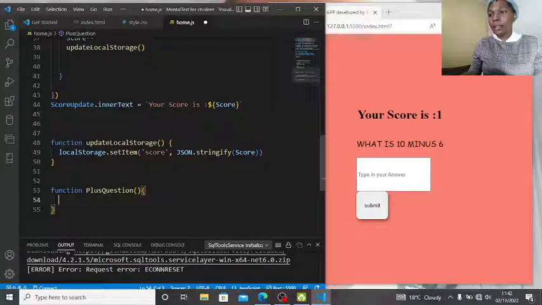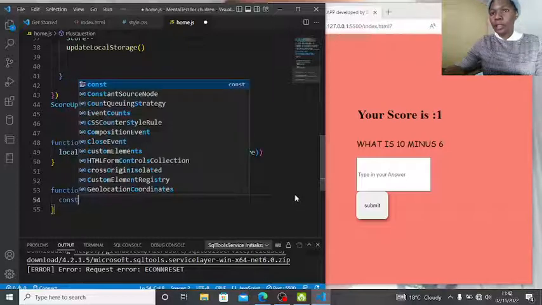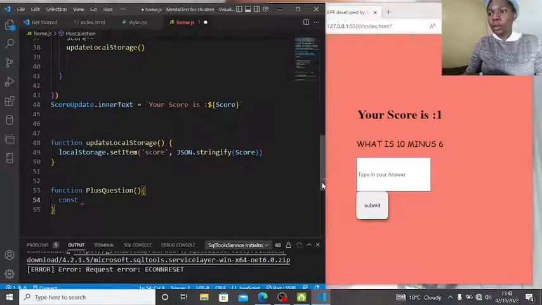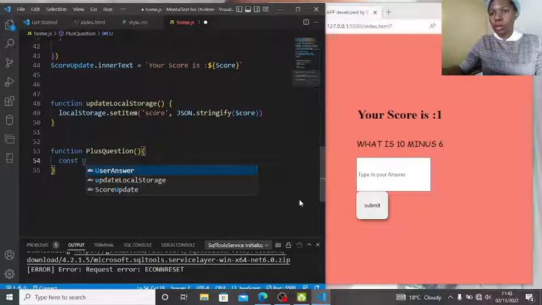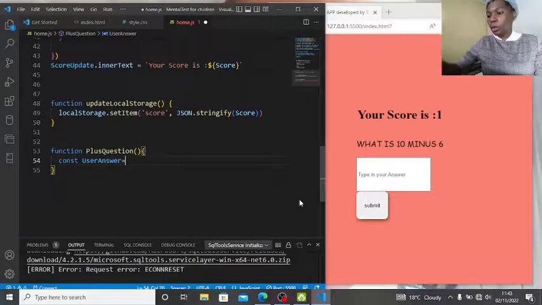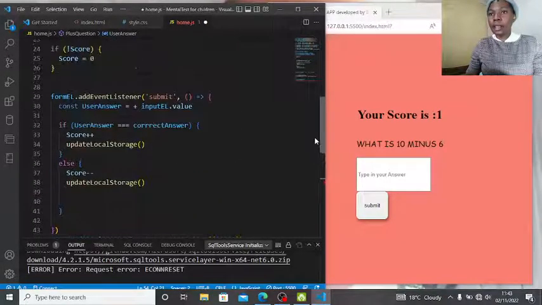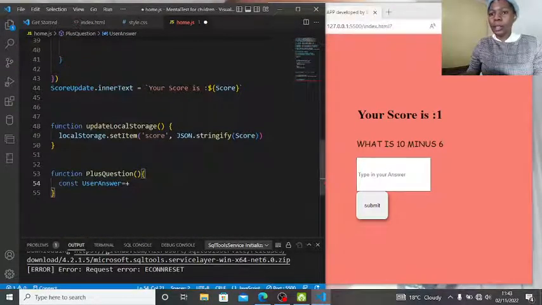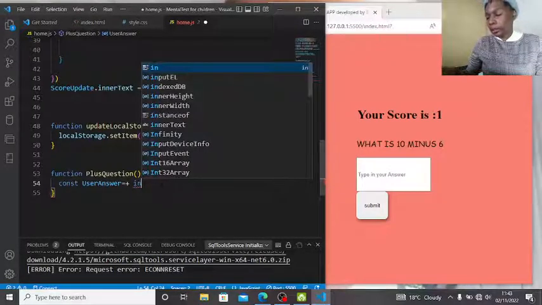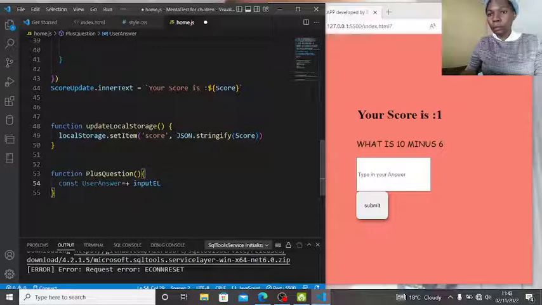In our plus question, we have to declare first: const user answer should be equal to... why I'm saying that is because we're going to need to also type it here differently. So it should be input element dot value.